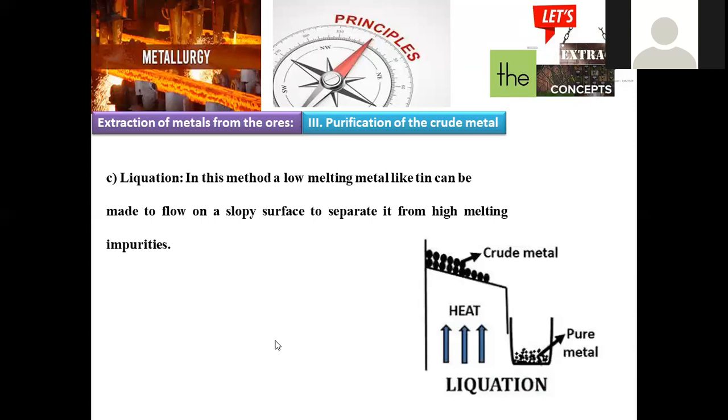Okay, so the distillation method is suitable when impurities and pure metal have a very large melting point difference. In that case, it is very easy to separate them by the process of distillation, by heating. And Pauling is mostly specific for copper in the form of blister copper. So for that purpose, the Pauling process can be applied. And the third method, liquefaction: the condition required is when the metal has a low melting and boiling point, and then the liquefaction process will be suitable for purification.